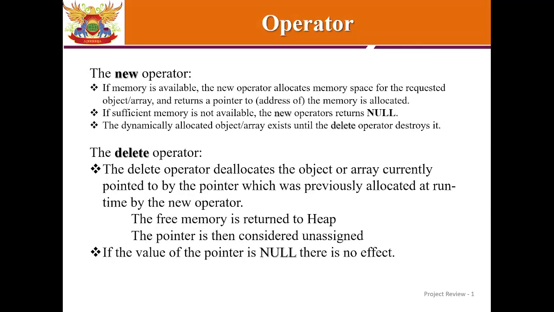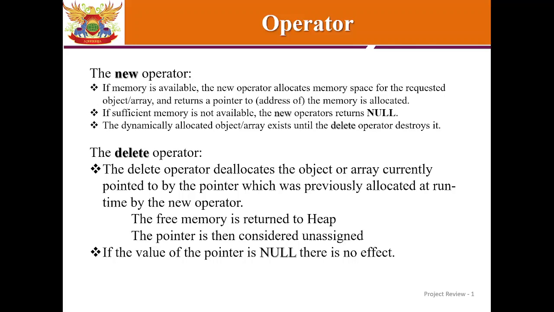Operator. The new operator. If memory is available, the new operator allocates memory space for the requested objects or array and returns a pointer to the memory allocated. If sufficient memory is not available, the new operator returns null. The dynamically allocated object or array exists until the delete operator destroys it.